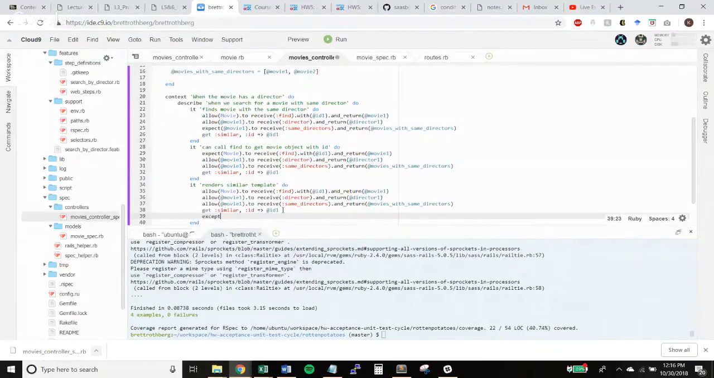Okay, so now we need to say it renders the template. So we'd have an expect statement. I don't know the syntax for this. I think it's expect the response, and then it's always dot to. Hold on, I'm going to look up what the syntax is.